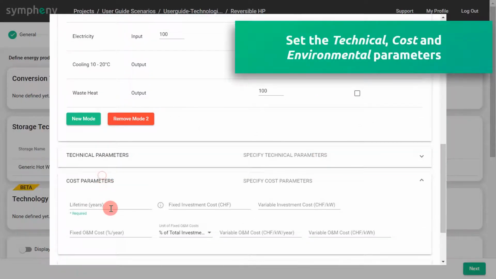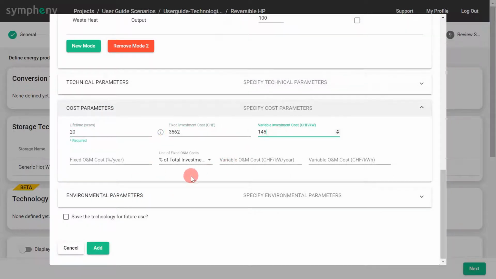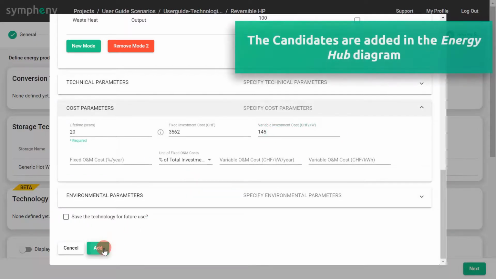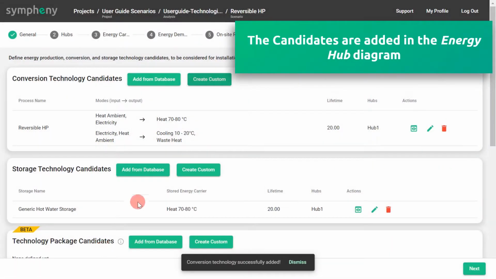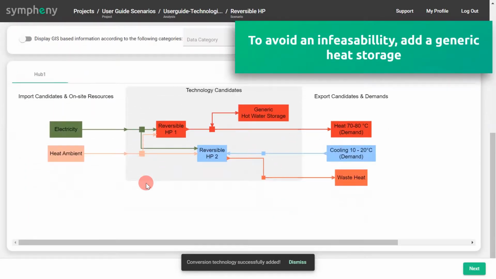As a next step, we then define the technical, cost and environmental parameters. The reversible heat pump is now shown in the system diagram. To avoid an infeasibility by accumulation of energy in the system, a heat